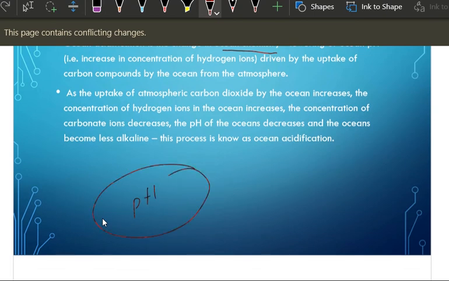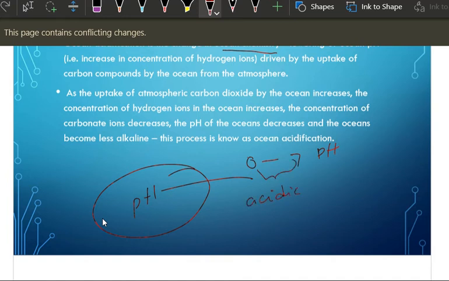Any acidity or basicity we decide with the pH value, right? Suppose any liquid or any gas is present between 0 to 7 pH, in between this it is considered as acidic, right?